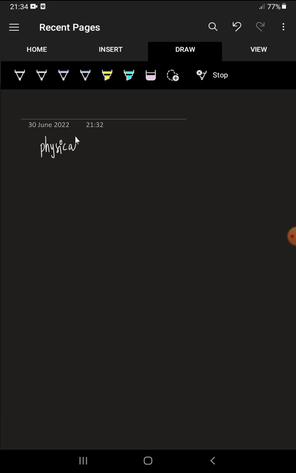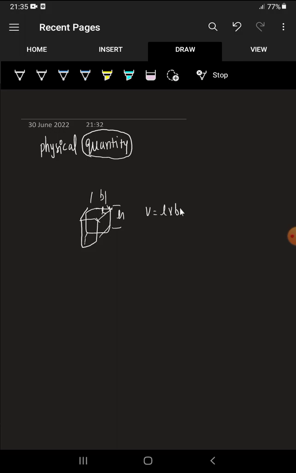Simple analysis, physical quantity. The meaning of quantity is the value or the property which can be quantified, that is called physical quantity. Let's say I have a substance. This substance has a few properties. For example, it has height, breadth and length. Due to this it has volume, that is length into breadth into height, and it has color; let it be white. And it has some mass.